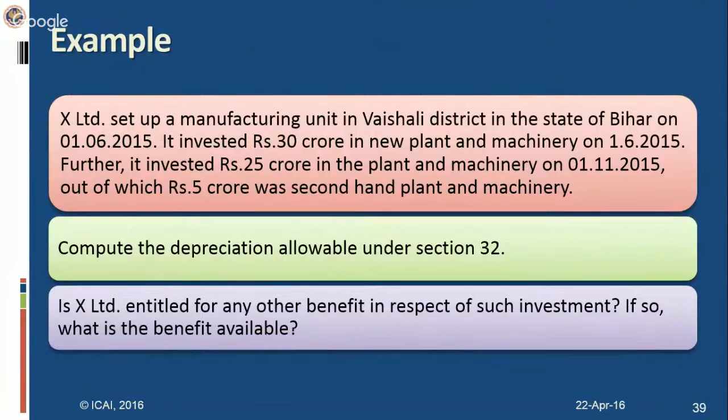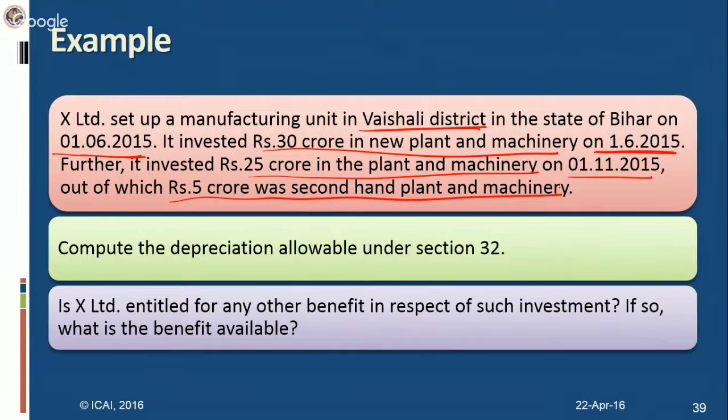Now, take an example. X Limited set up a manufacturing industry unit in Vaishali district. This Vaishali district is a notified backward area of Bihar, notified by CBDT, on 1/6/2015. This is on or after 1/4/2015. It invested 30 crore in new plant and machinery on 1/6, and further invested 25 crore in new plant and machinery on 1/11, out of which 5 crore was second-hand plant and machinery.